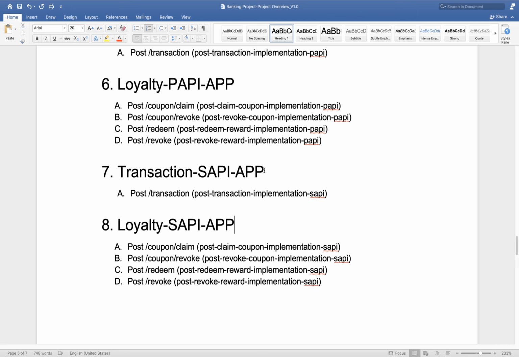Ravi, will this division be taken care of by the architect or what? Yeah, mostly the architect will take care of this, but nowadays the expectation is high, so even a developer should know this kind of thing. Okay.